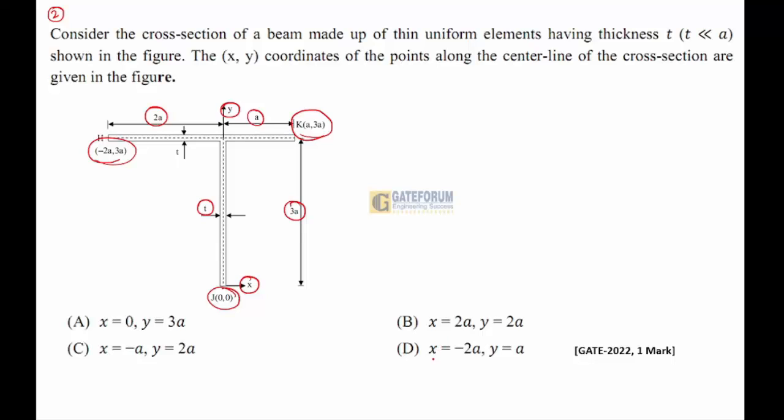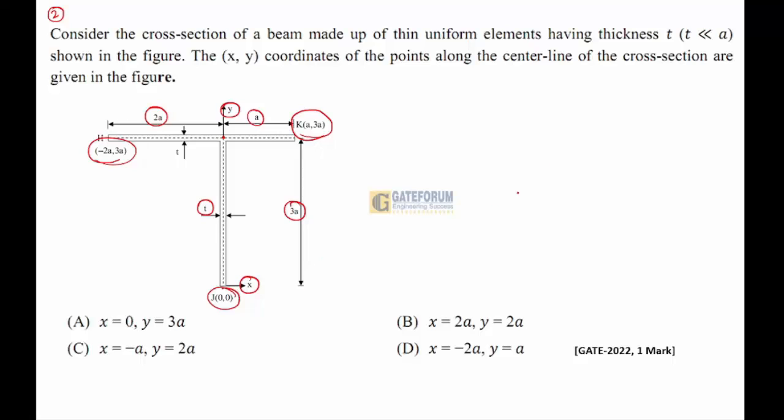Students, one thing you need to understand here: the shear center of a section consisting of two intersecting narrow rectangles always lies at the intersection point of the center lines of the two rectangles.